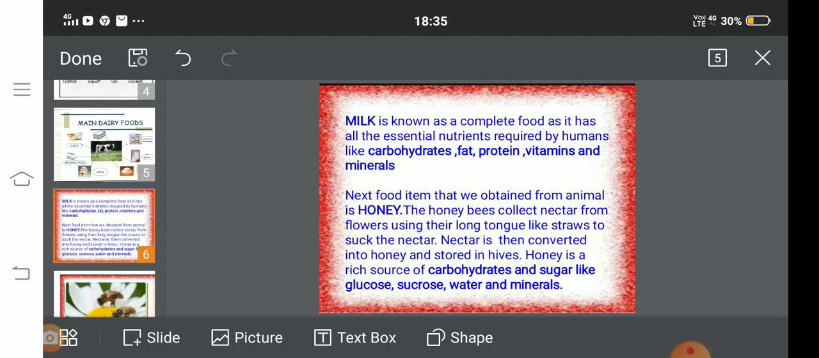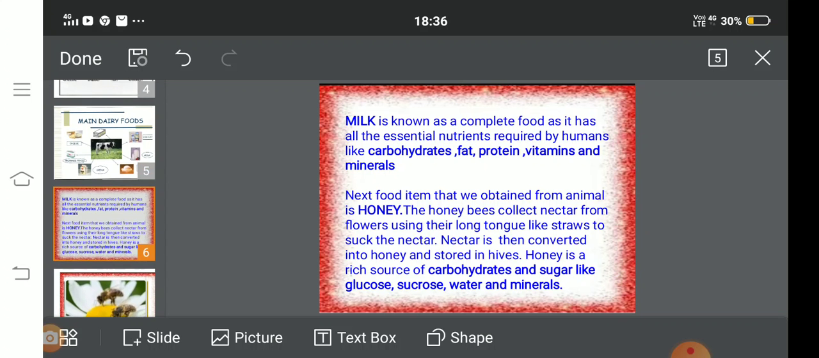so on. Milk is known as complete food as it has all the essential nutrients required by humans like carbohydrates, fats, proteins, vitamins, and minerals. Honey is a rich source of carbohydrate and sugar like glucose, sucrose, water, and minerals.